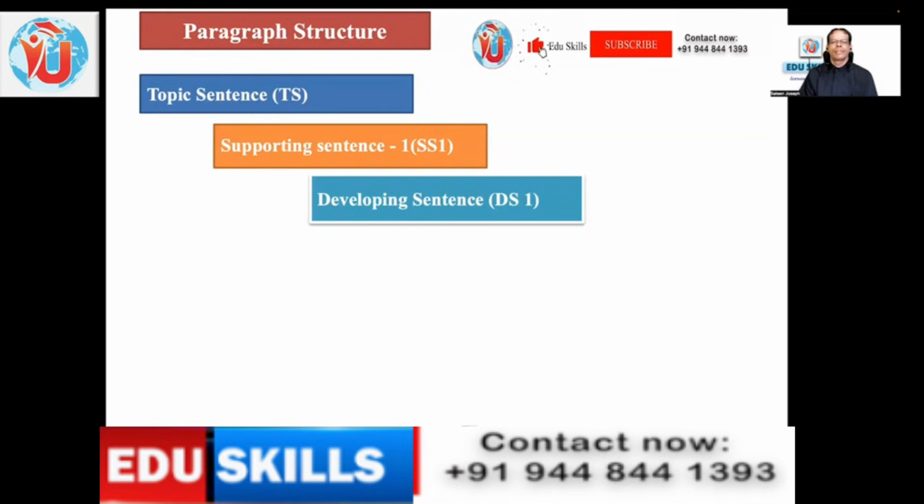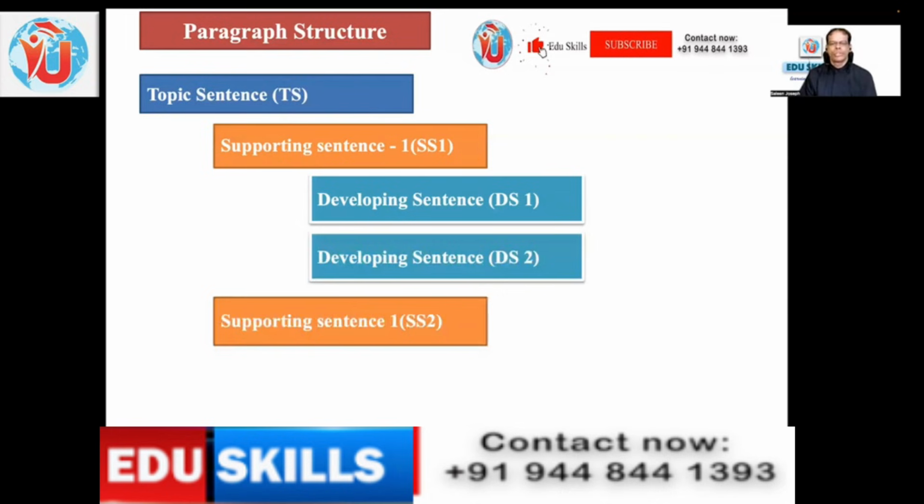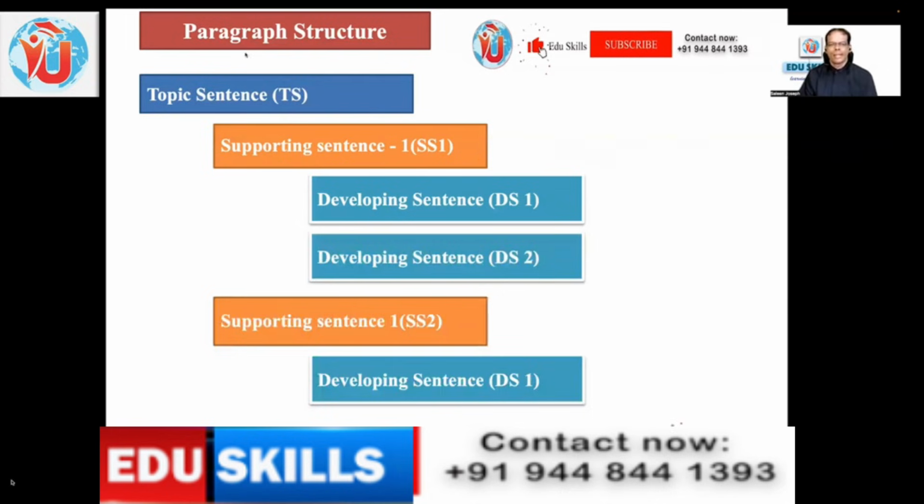There is a paragraph structure. As I told you, I just want to stress it. There is a topic sentence, then a supporting sentence, then developing sentences. For example, the topic sentence, as I told you now; the supporting sentence will explain in detail the topic sentence; and the developing sentence will illustrate, giving some evidence or examples.